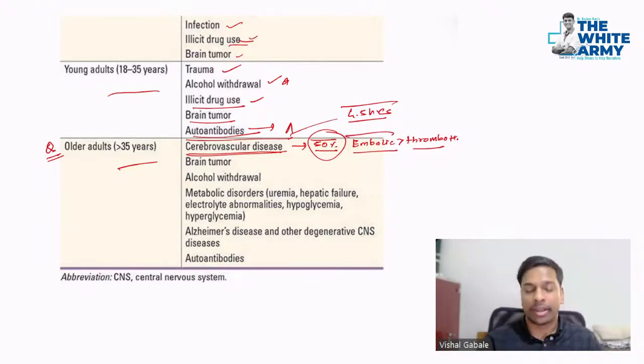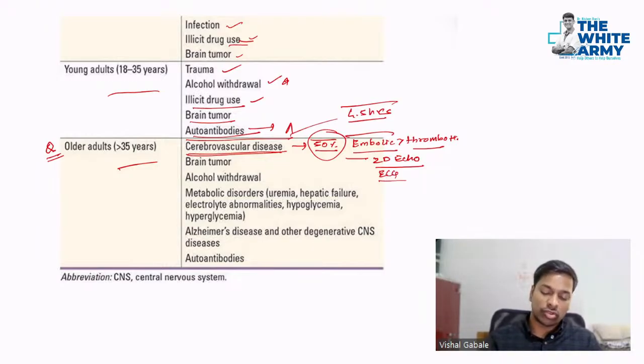And if you find the cause and the patient is not in the window, then as you know it's embolic, so the second thing you ask for is 2D echo. Because a cardioembolic phenomenon can be a cause. So check whether the patient has any LA clot, etc., causing this type of embolism. Or you can check ECG as well, it will give you an idea, atrial fibrillation etc. can be seen. So echo for the LA clot and ECG for atrial fibrillation. That's how you have to approach based on the age group of the patient.